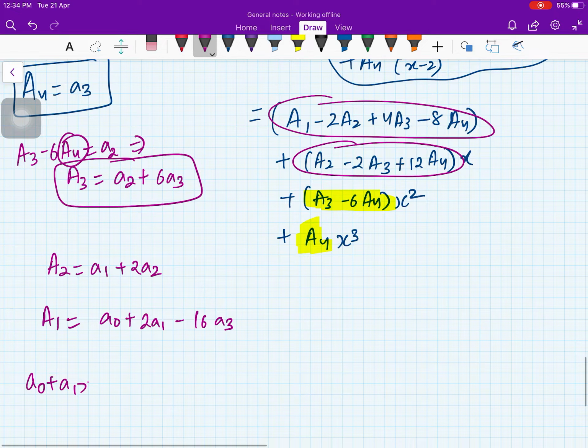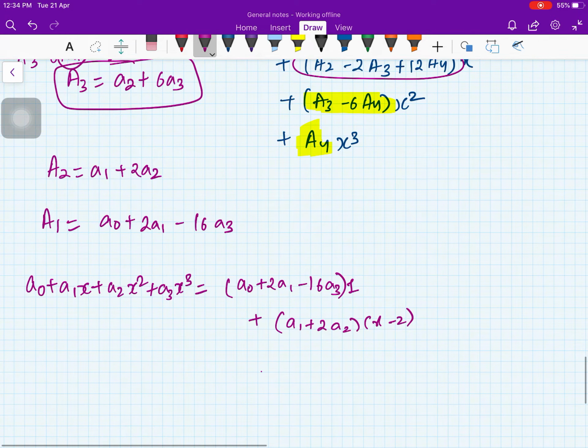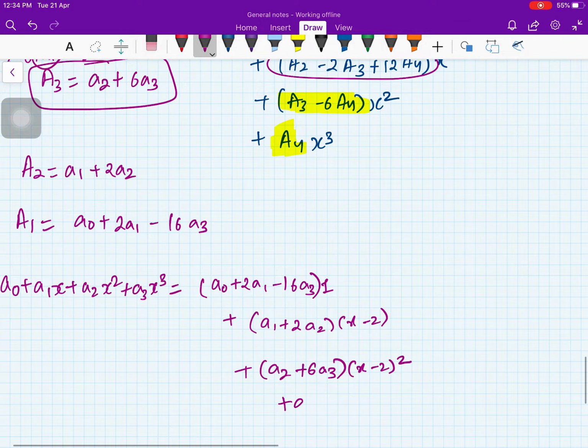It means that you can always write a0 plus a1x plus a2x square plus a3x cube as a0 plus 2a1 minus 16a3 into 1, plus a1 plus 2a2 into x minus 2, plus a2 plus 6a3 into x minus 2 square, plus the last element which is a3 into x minus 2 cube.